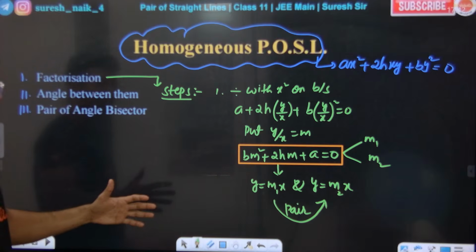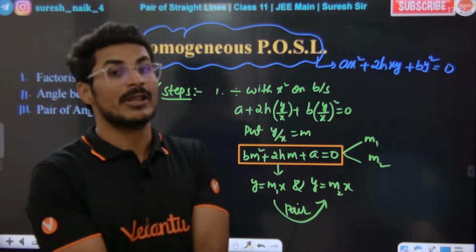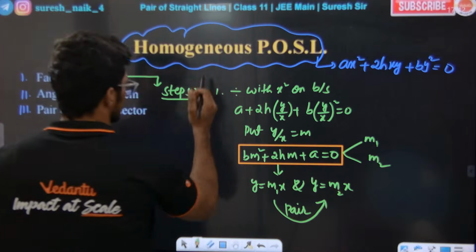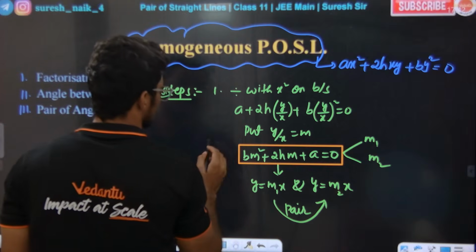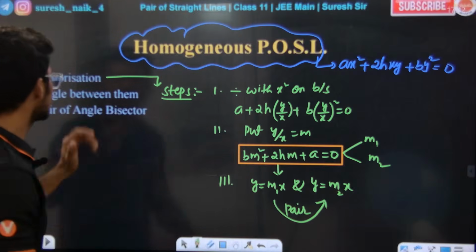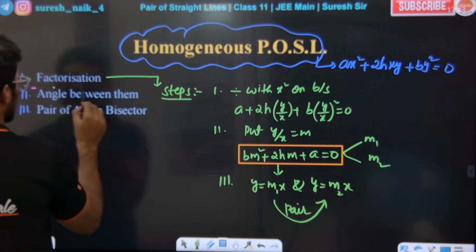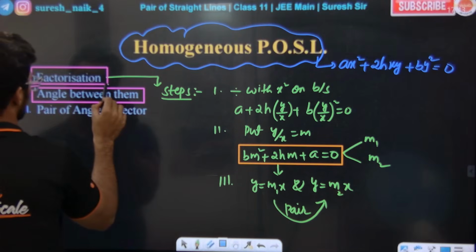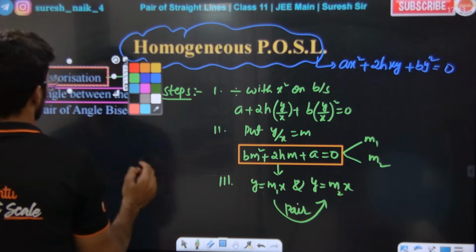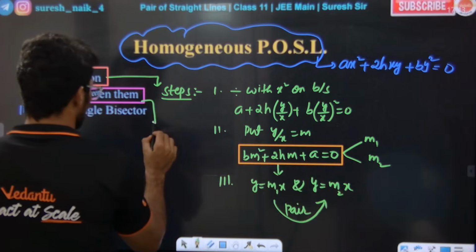Now, these two lines, how do we find the equation of the angle bisector between them? Sir, steps, I'm giving you the steps. Step number 1 is this, step number 2 is this, and step number 3 is this. These are the steps to find out the factorization. So now, angle between them, how do we find out the angle between them? Everybody look at the board. For finding the angle between them, what am I doing? Listen, for finding the angle between them, it is simple, there is a formula for this.